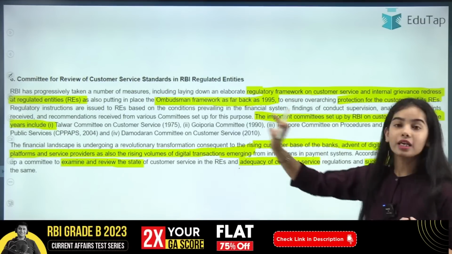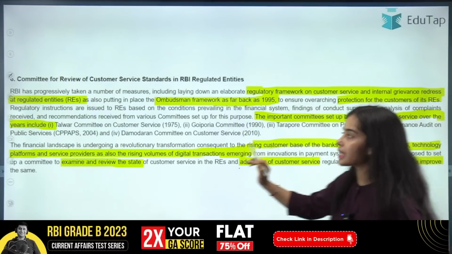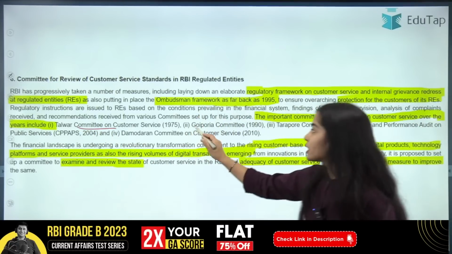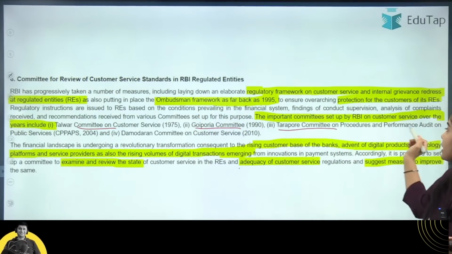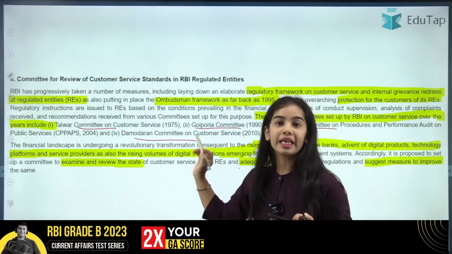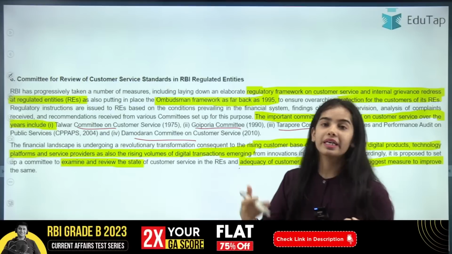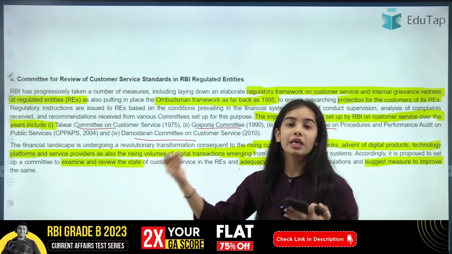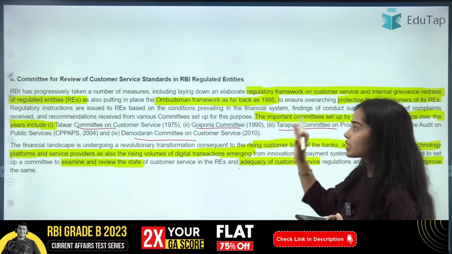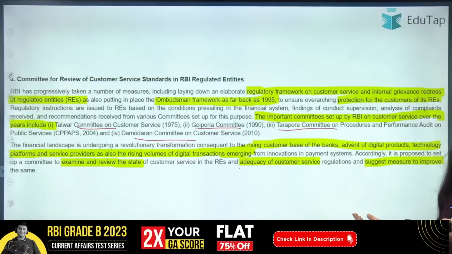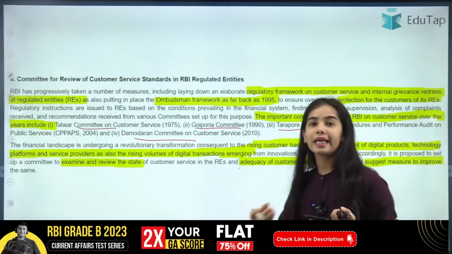The RBI has made these committees, that is Talwar Committee, Goiporia Committee, Tarapore Committee, and then Damodaran Committee, and now the BP Kanungo Committee has also been formed in 2022 that has given its report. Okay, so this is the background that you can easily read. The PDF will be provided to you in the Telegram channel.